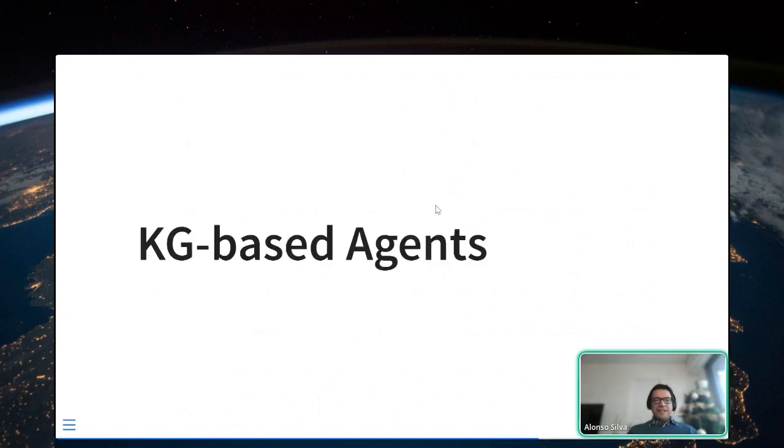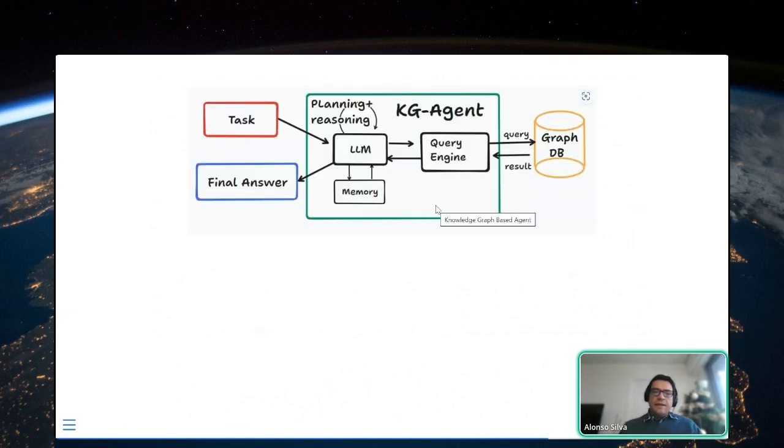Sorry for that. And if I go now to the part of agents, so what is an agent? Basically, an agent is going to consist of the LLM receiving a task. He will reason about that task. He will generate, for example, a query to the graph database, and he will get an answer from that database, and he will get an answer. And this he can do as many times as he wants.